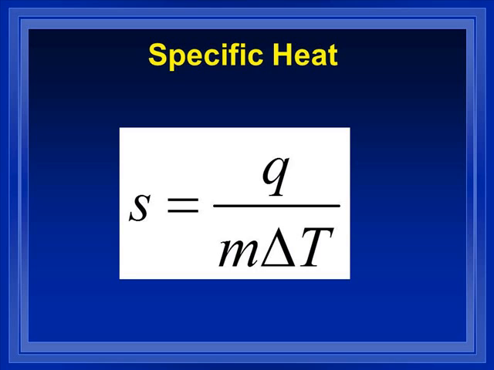It's also the same equation for heat capacity, but instead of M for mass in the denominator, you'll use moles. So for specific heat, S equals Q over M delta T. Heat, energy, divided by grams and the change in temperature, and that would be in Kelvin. If we're doing heat capacity, we use C instead of S for capacity, and that's Q over moles times change in temperature in Kelvin.